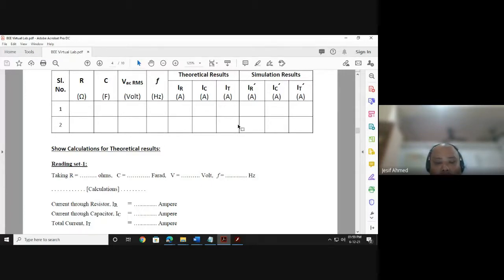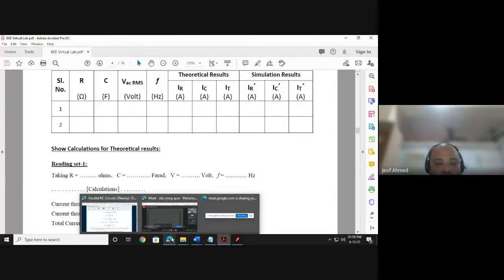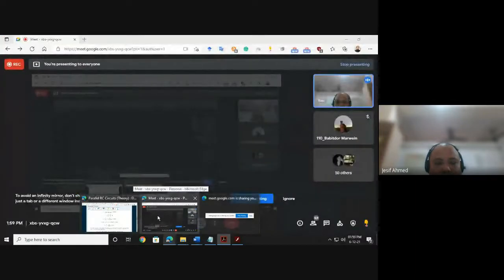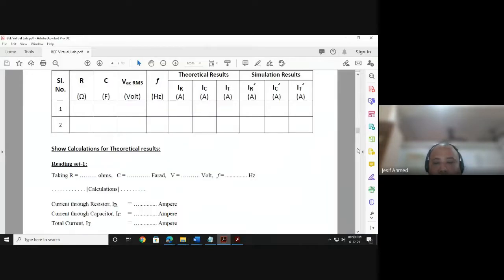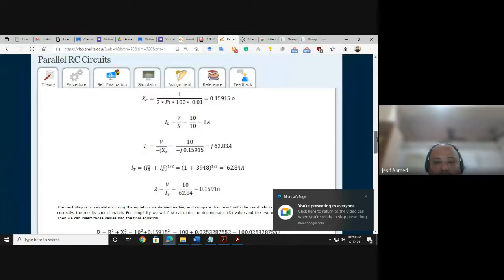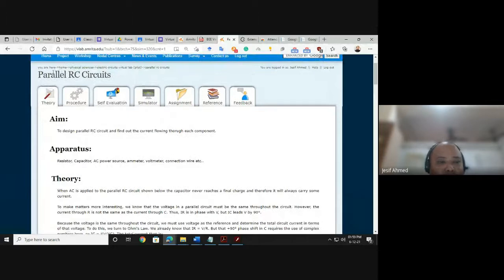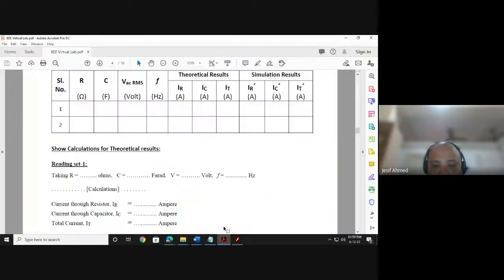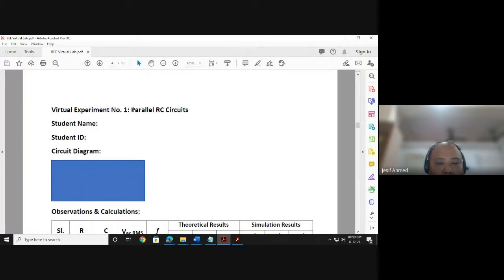Clear? Anyone, any doubt? So what about the theory part? Should we write all or what? Yeah, I told just at the beginning, probably you have joined late. What I have mentioned is that you will start from aim, name of the experiment. First you will write here, just like I have given instruction here, no? Experiment number 1, the experiment name, student ID.